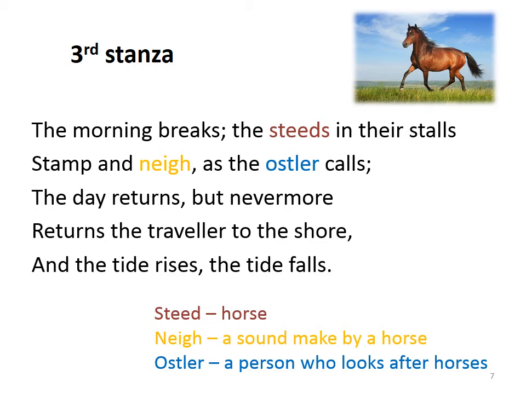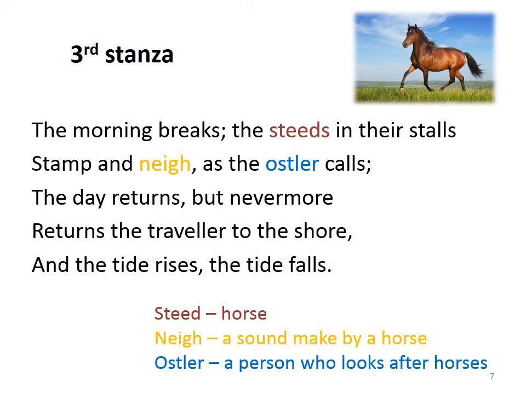So, we can analyze this poem from a different perspective. This poem is all about the process of birth, death, and rebirth in the world. In the first stanza, an old traveller is walking along the seashore at the time of dusk and heading to the town.